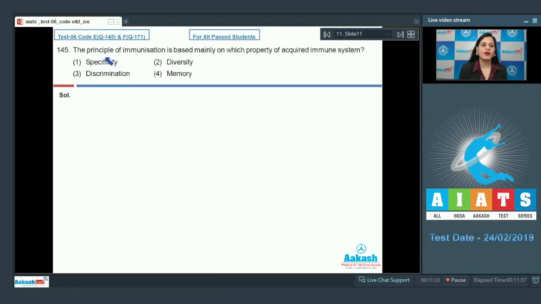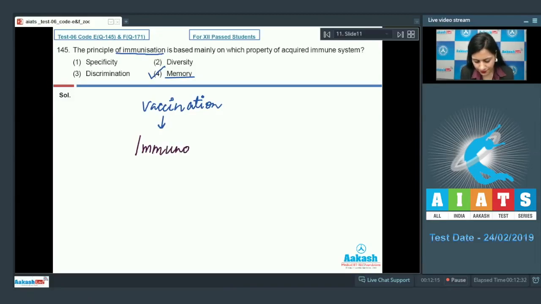Question number 145. The principle of immunization is based mainly on which property of acquired immune system? And the options are specificity, diversity, discrimination, and memory. And the correct answer to this question is option number 4, memory. Memory is the principle of immunization or vaccination, which is known as immunological memory. Example, vaccination, because adaptive or acquired immune system can learn